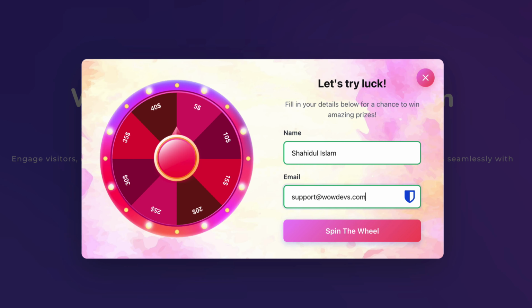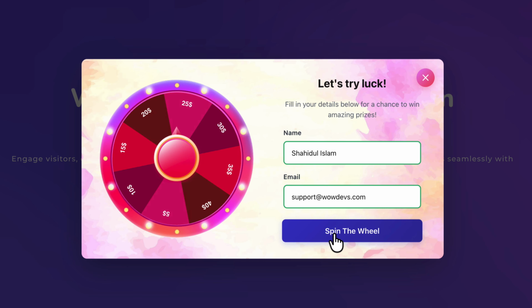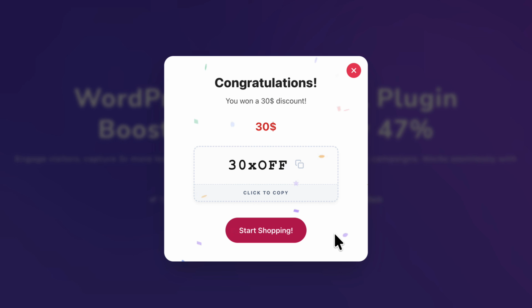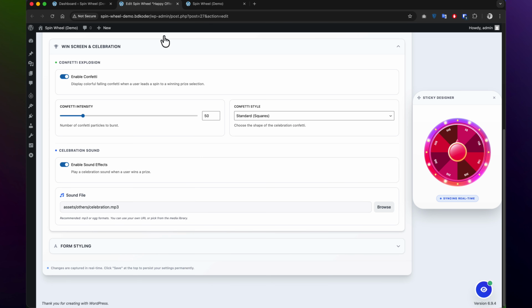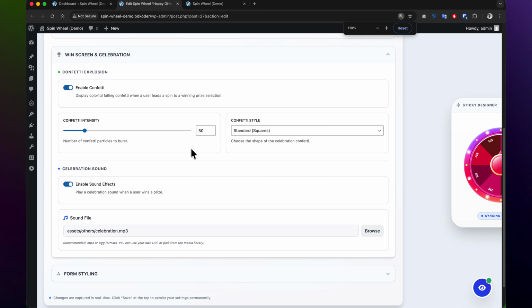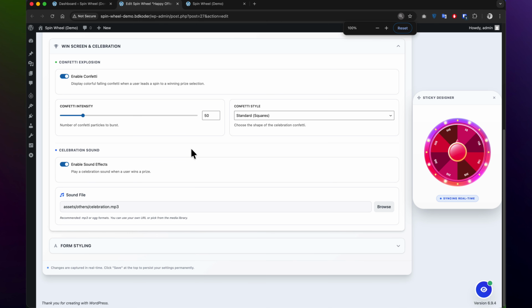Hello everyone! Today I'll show you how to celebrate your winners with the win screen and celebration settings. In the Design tab, scroll down to the Win Screen and Celebration section. This premium feature lets you add an extra layer of joy to every win.